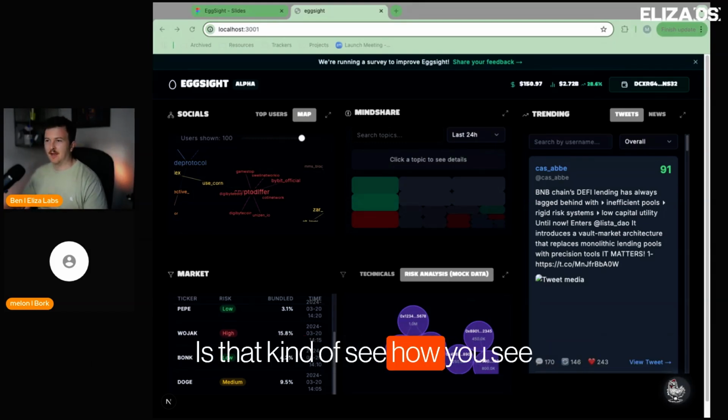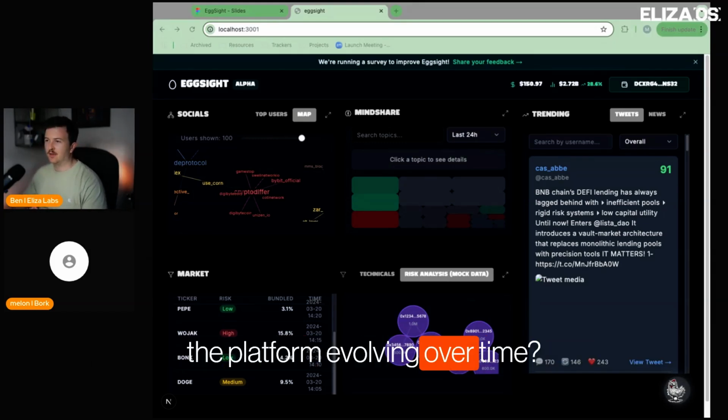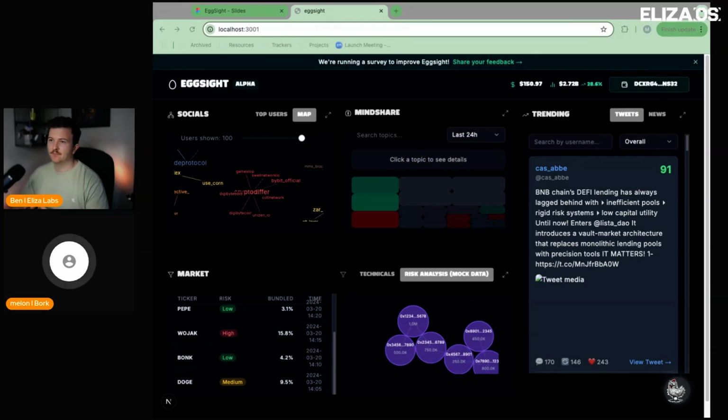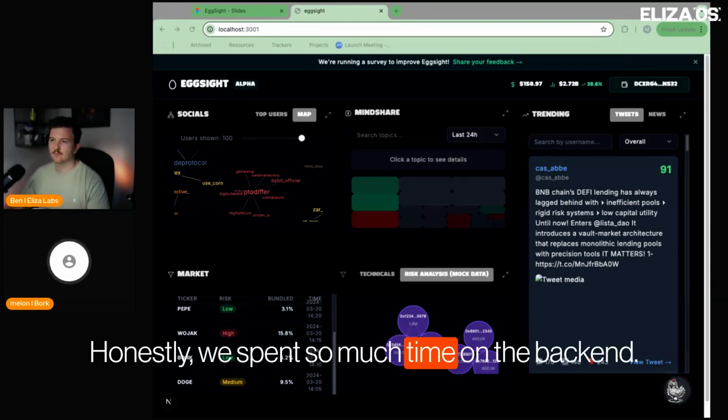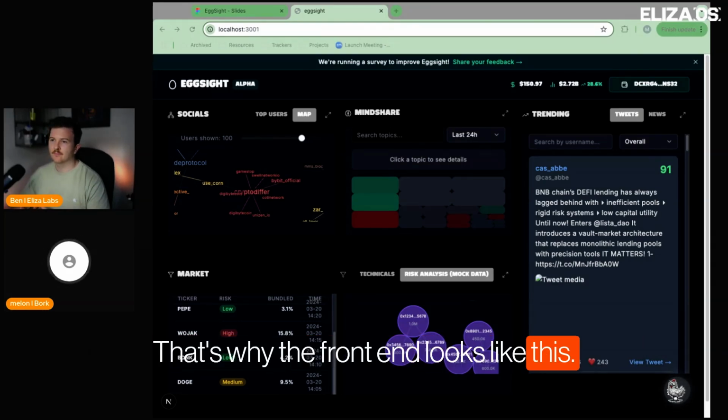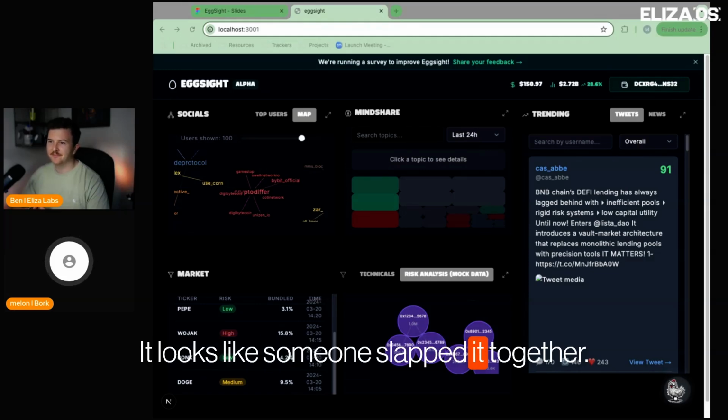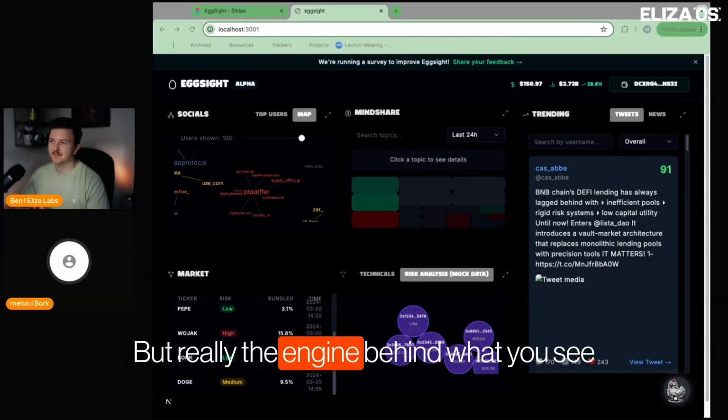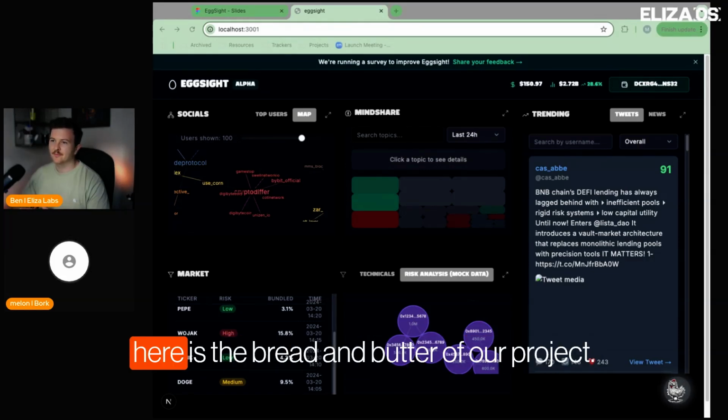Is that kind of how you see the platform evolving over time? Yeah, exactly. Honestly, we spent so much time on the back end. That's why the front end looks like this. It looks like someone slapped it together. But really, the engine behind what you see here is the bread and butter of our project.